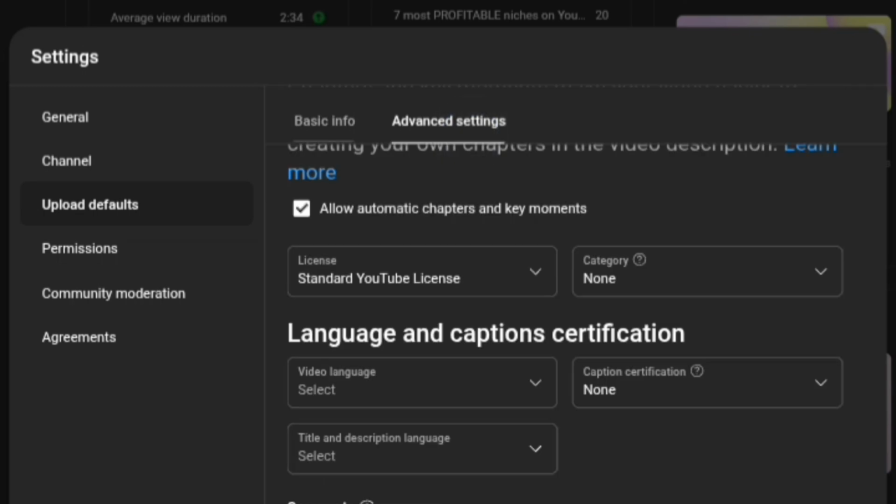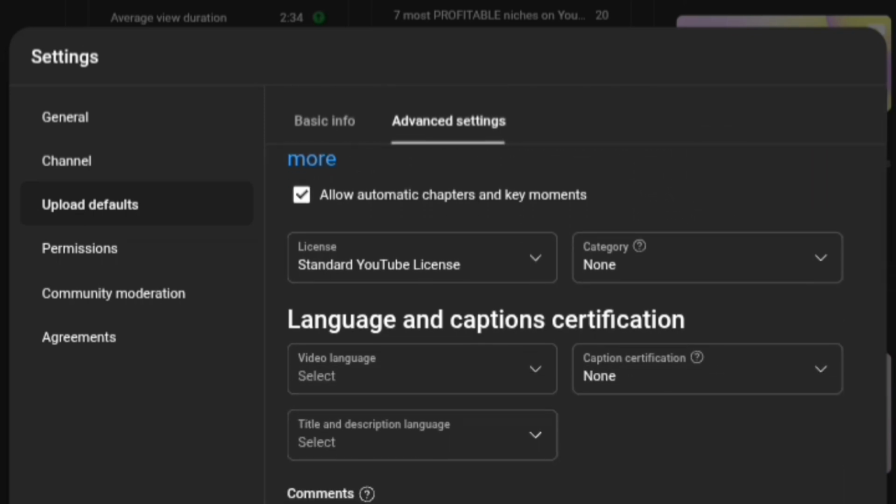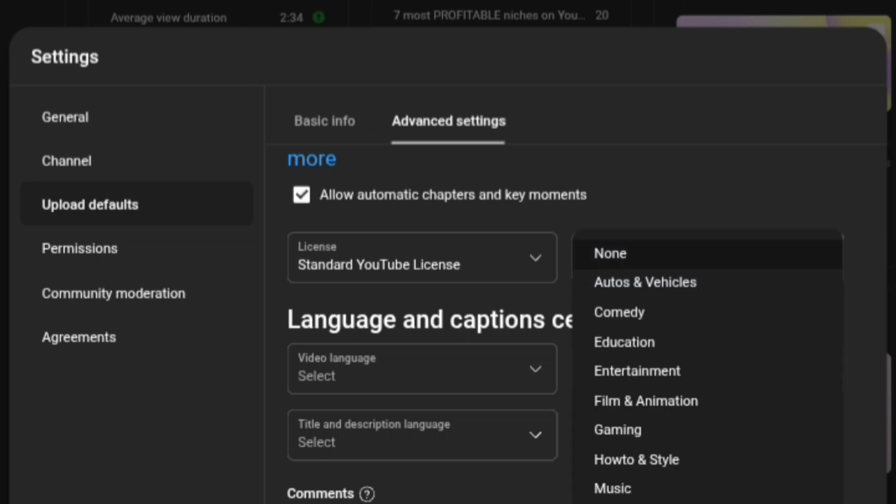Now, the next thing you want to do is to go ahead and scroll down. You see other settings that you should turn on, talking about location, caption, languages, and this other one that is so important also, which is category. You want to tell the YouTube algorithm what categories your videos are. Right now, what I've experienced in my YouTube channels is that videos under the category of education, YouTube generally pushes more, or the algorithm generally pushes it more. So I would advise you to put your video category under education. Make sure also that your video is educational before you go ahead to do that.